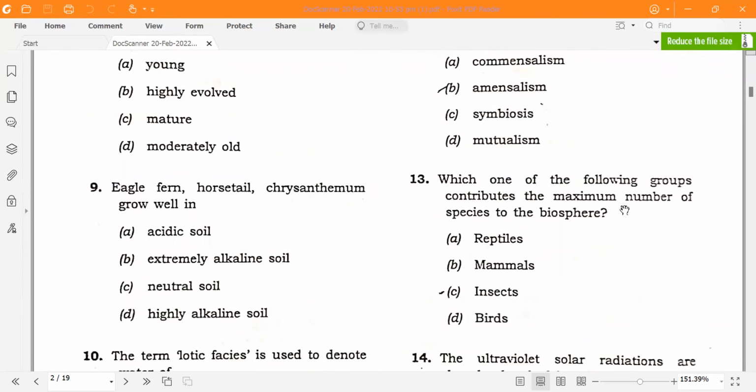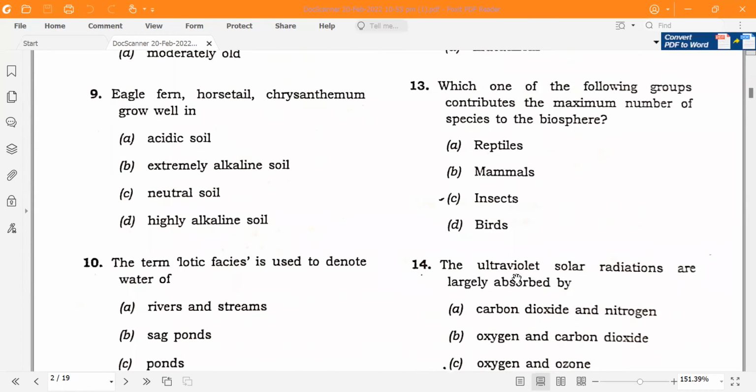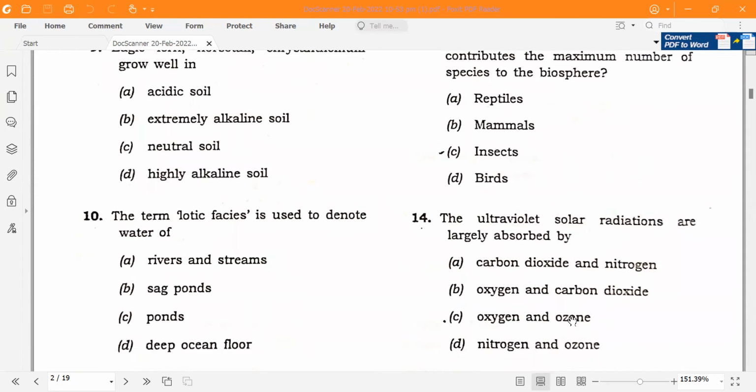Which of the following groups contributes the maximum number of species to the biosphere? That is insects. Ultraviolet solar radiation is largely absorbed by oxygen and ozone.